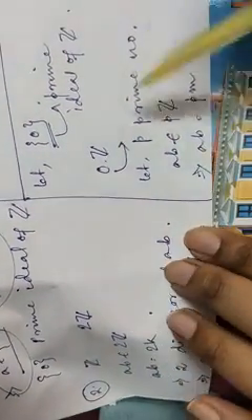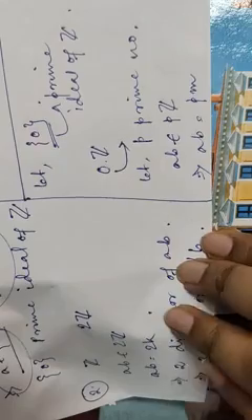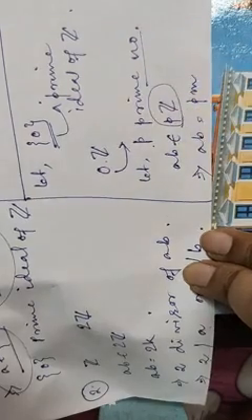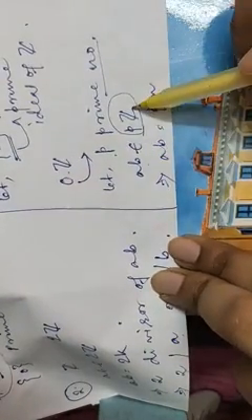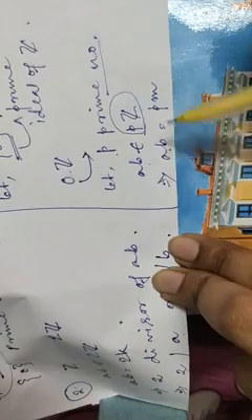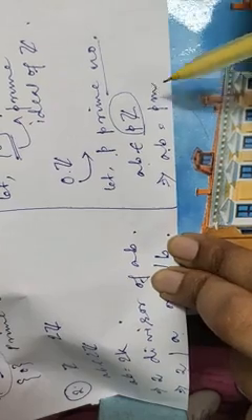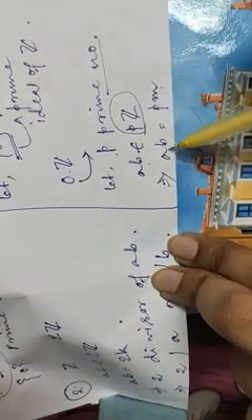So we have already proved that 0 is a prime ideal of Z. Now let p be a prime number. We have to prove pZ is a prime ideal. So let ab belong to pZ, then ab will be of the form p times m for some integer m. That means from here we can say p divides ab.